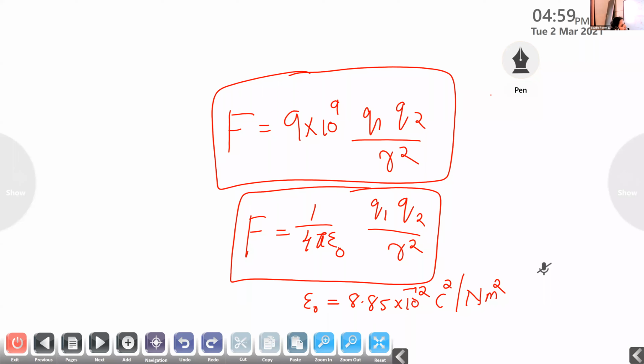Very good. Then Nia, what do you mean by charging by induction? The process of charging a neutral body by placing it near a charged body is known as charging by induction.